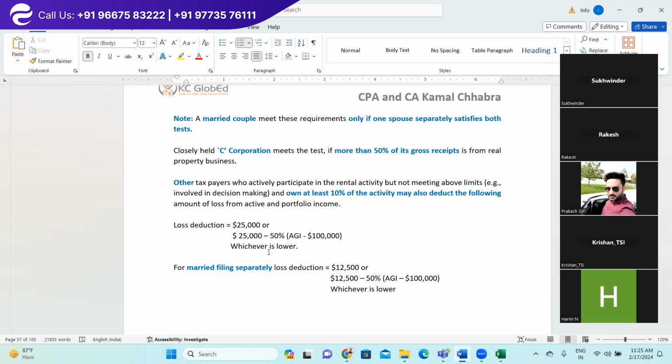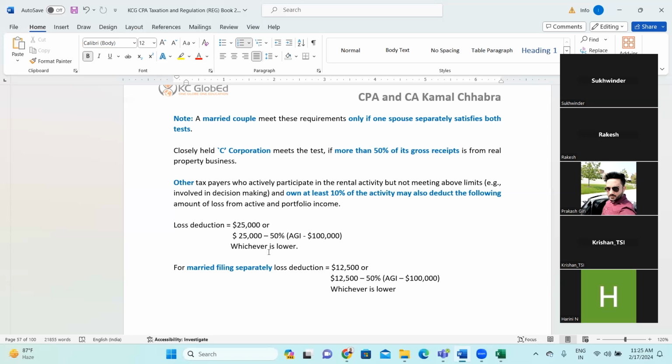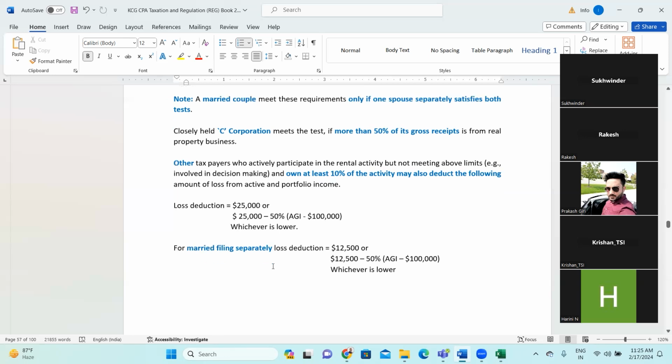So for married filing separately, the loss is 12,500. So that is 12,500 minus 50% of AGI, whichever is lower, right? In case of married filing jointly, it is 25,000. Married filing separately, it is 12,500. Any doubt here? So far, so good? Yes, sir. Okay.